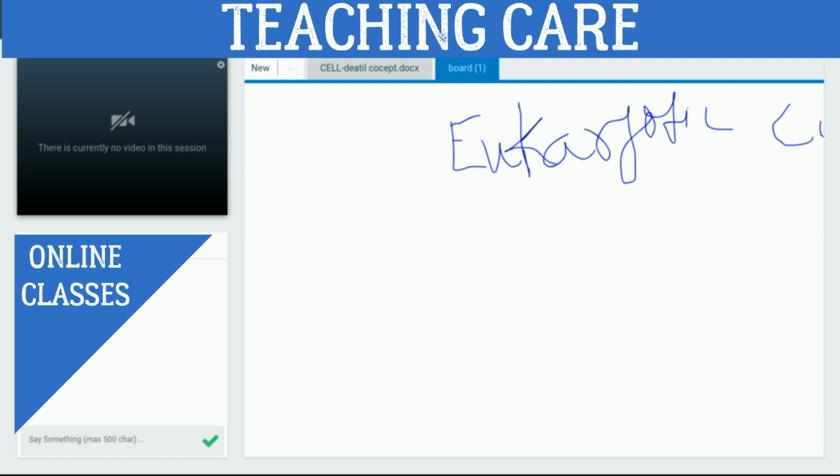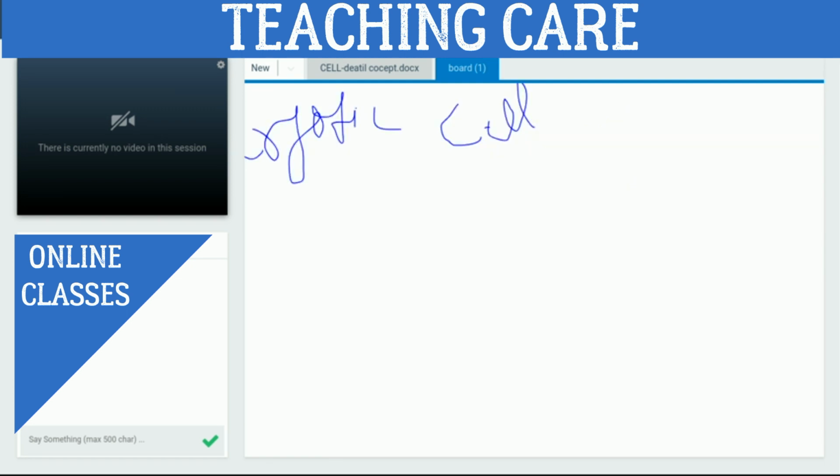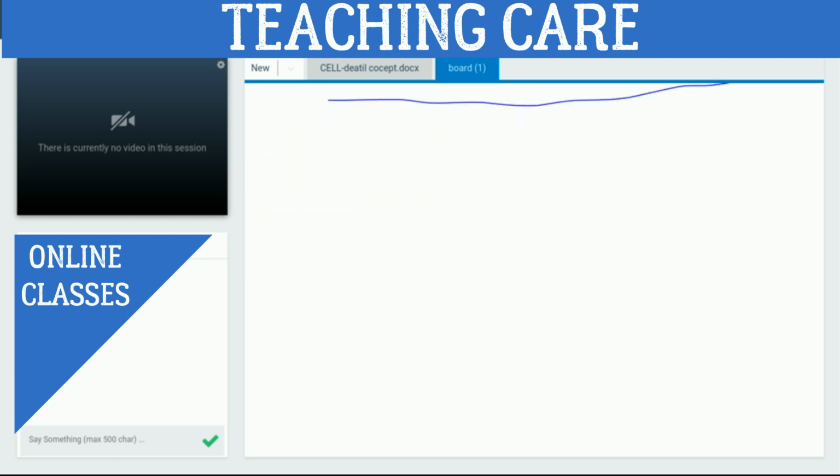Whether you are getting? Okay. In the eukaryotic cell, I am drawing one example over here, and basically in the eukaryotic cell we will study the plant cell.